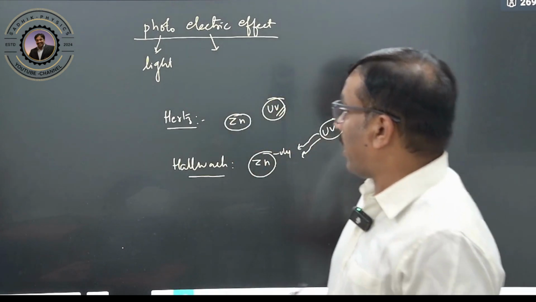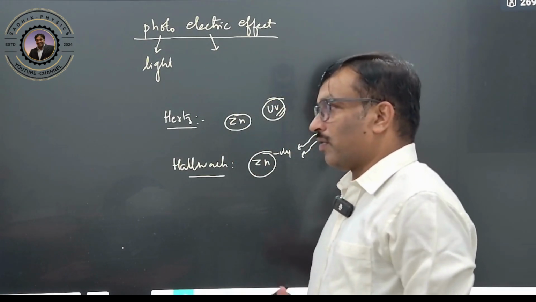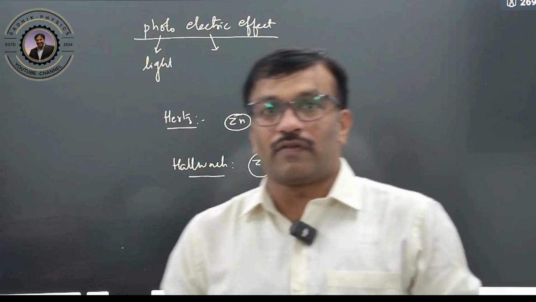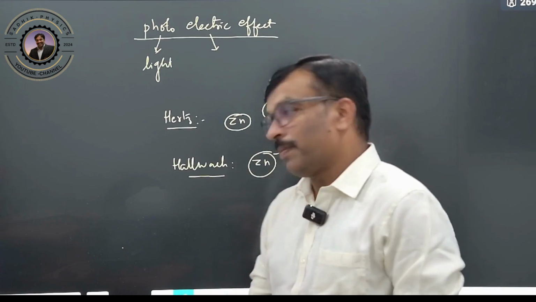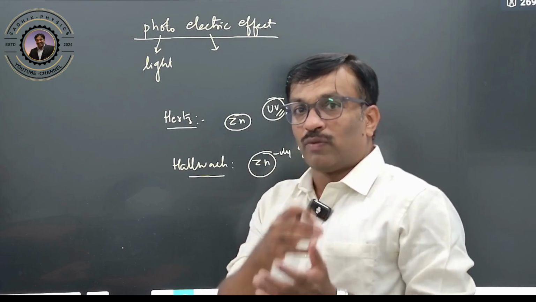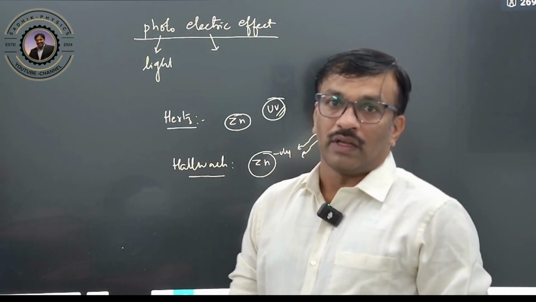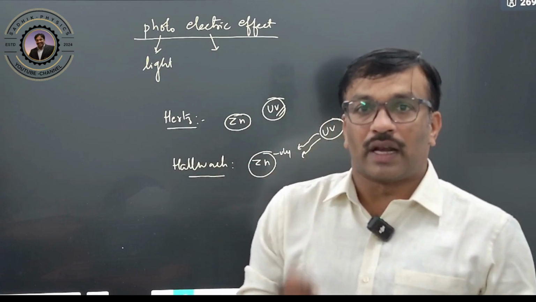Lenard also said that when ultraviolet rays are incident on the plate, it again constitutes a current, which moves from cathode to anode. If light is incident on the cathode, current will conduct.